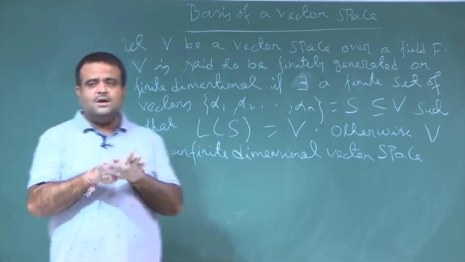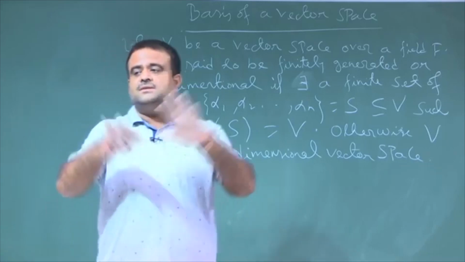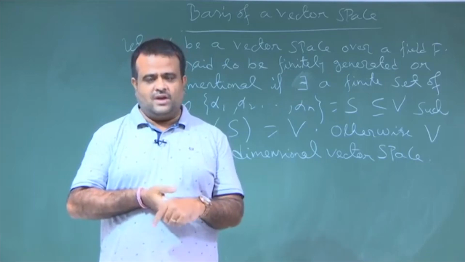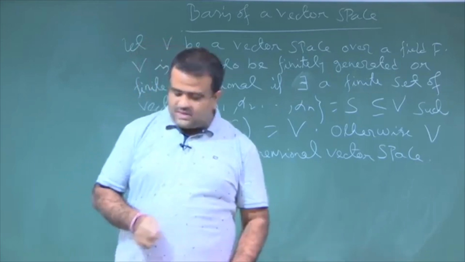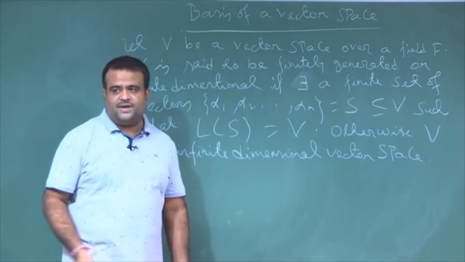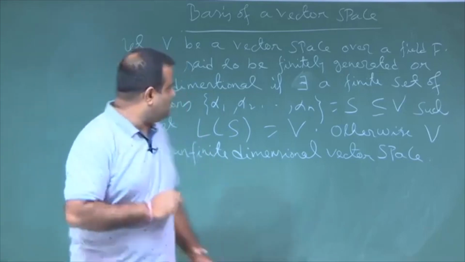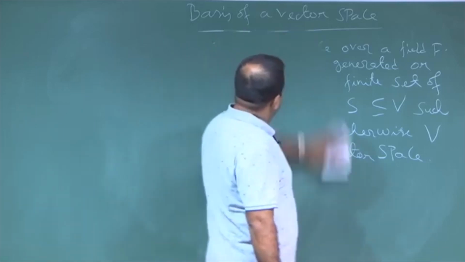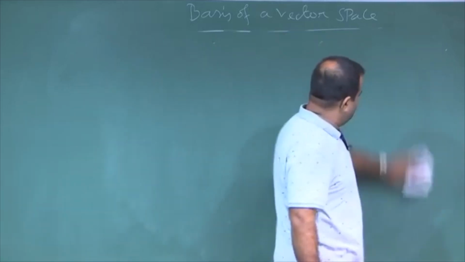So we are assuming there is a set of vectors which generates this V. On the basis of that, we define what we mean by a basis of a vector space. So, basis of a vector space.